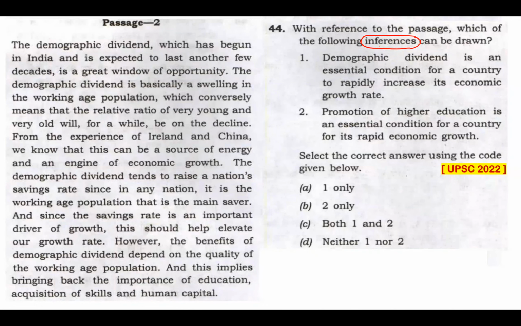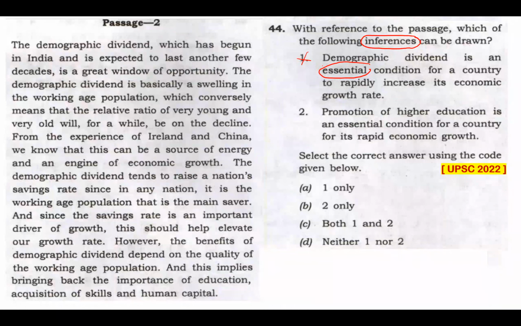And since the keyword is inference, I cannot conclude or infer statement 1 for sure because of this word essential. Demographic dividend is an essential condition for a country to rapidly increase its economic growth rate. I can't infer that. I may assume that, but I can't conclude or infer that.